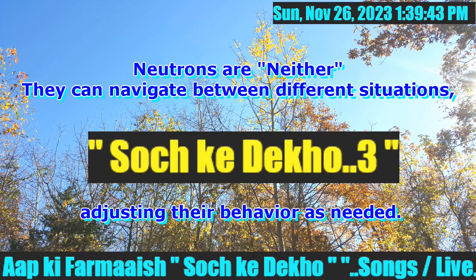In terms of human behavior, they are individuals who are neither, who might be considered balanced and adaptable.